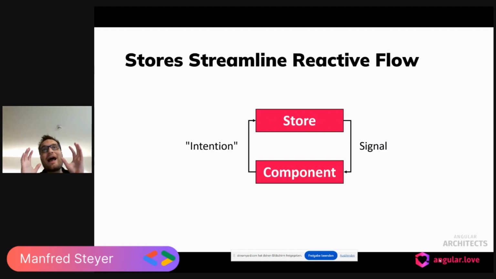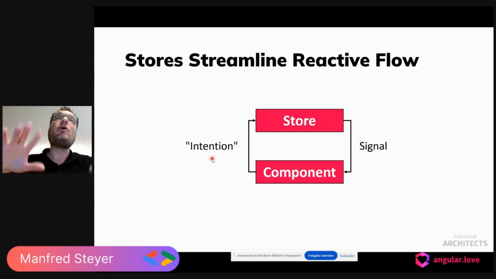Here I have a quite abstract perspective on a store. It's about a component that has some intention. It wants something to happen. And this intention is sent over to the store. In a Redux-based store, the intention is about triggering an action. In a more lightweight store like the Signal store, the intention is just about triggering or calling a method. But at the end of the day, somehow you tell the store what you want to happen. It's about the what. This is what I'm calling intention in this abstract perspective.